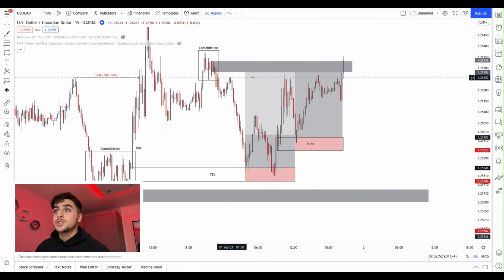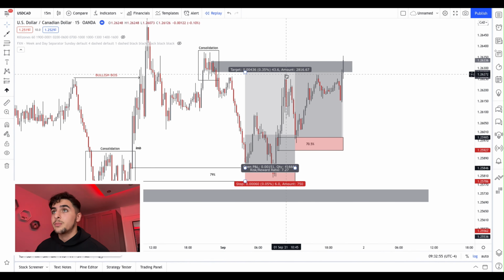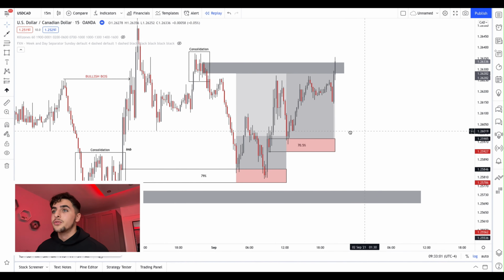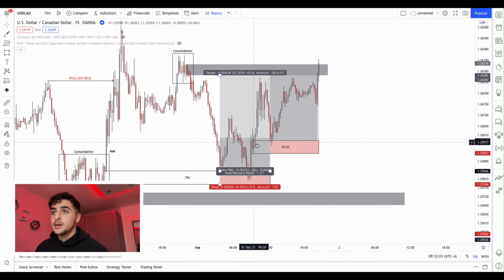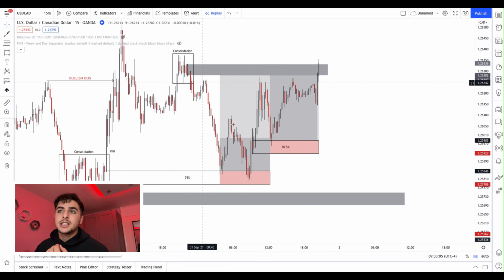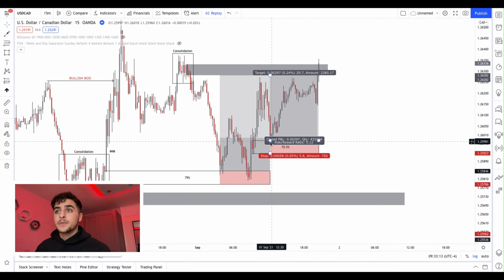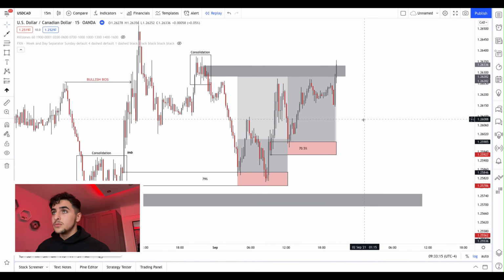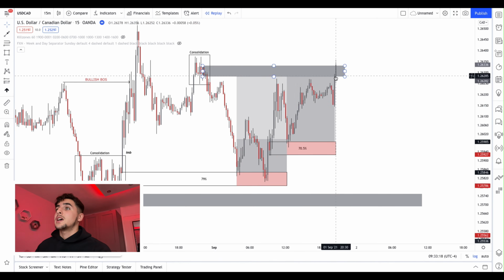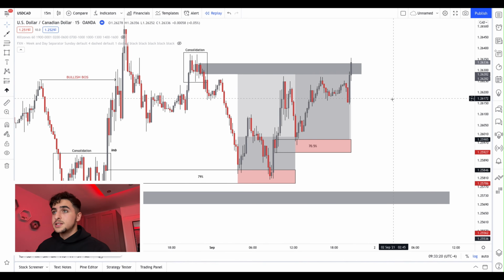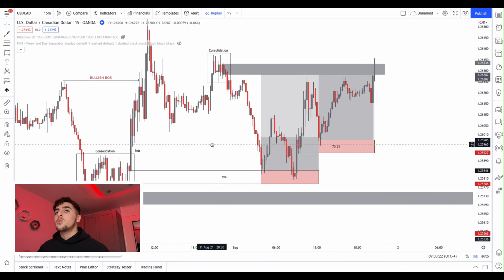Once that structure was broken, as you can see right here, that structure was now broken. That's when my stop loss was now at break even and the first entry was running risk free. And then I started to look for a re-entry point, right? And as you can see here, we have a rally, base, rally, which essentially broke that structure, right? So once we got that, I marked out that area of demand right there, went in long here again, and then as you can see, price eventually smashed our TP. So that's all there was to this trade.